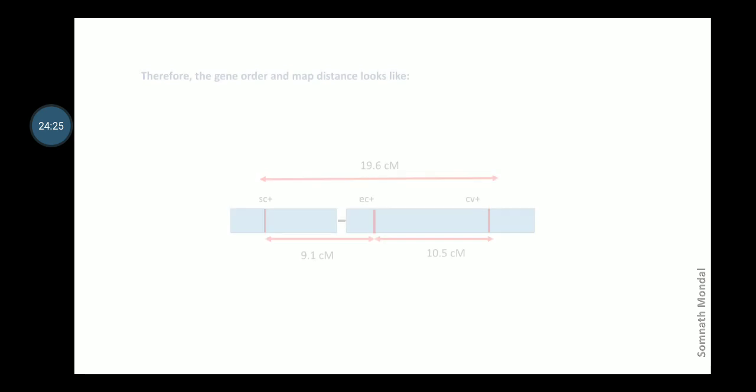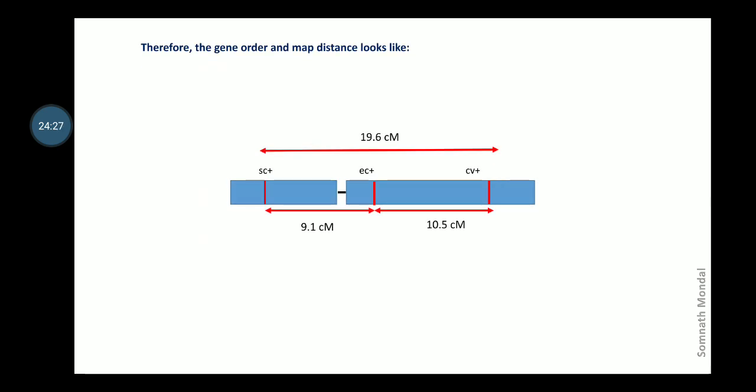Therefore, this is the correct gene order, SC, EC followed by CV. It may be wild type or it may be mutated alleles. Distance between SC and EC is 9.1 centimorgan, EC and CV 10.5 centimorgan, and therefore the additive total result of SC and CV distance is 19.6 centimorgan.